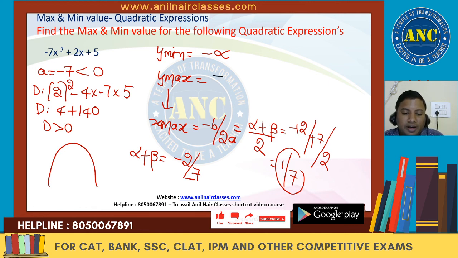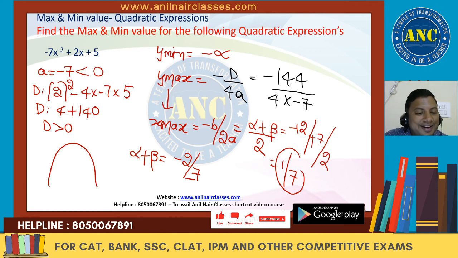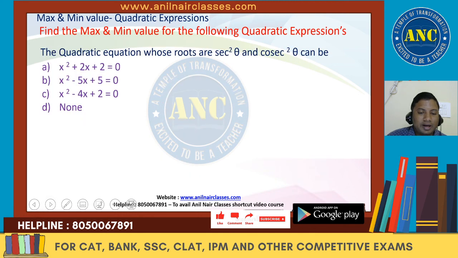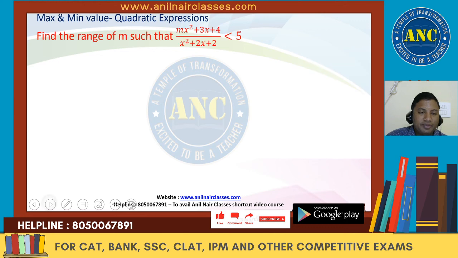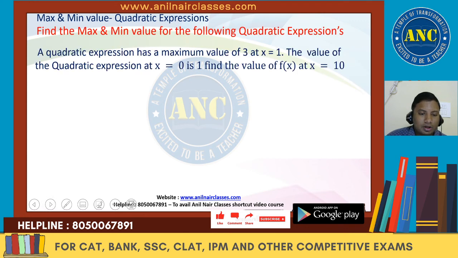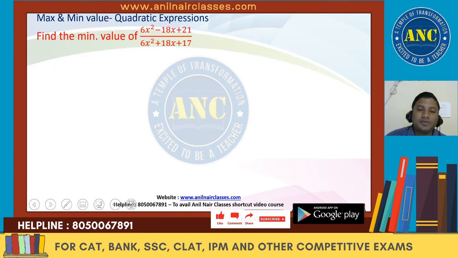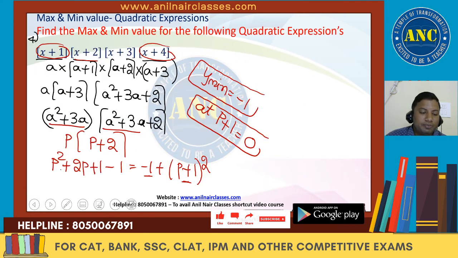Y maximum will be nothing but minus d by 4a. Minus 144 by 4 into a, which is minus 7. I hope the idea is clear. How to find the maxima and minima of a quadratic expression. Still there are a lot of problems, a good number of problems. We will continue in the next session. I hope the introductory session is very, very clear to you.